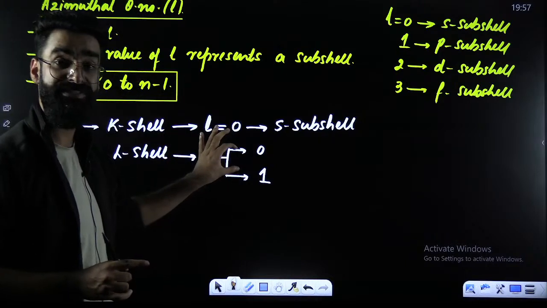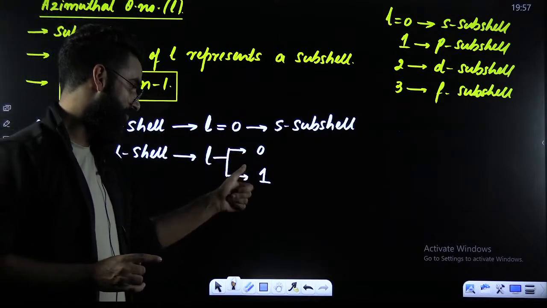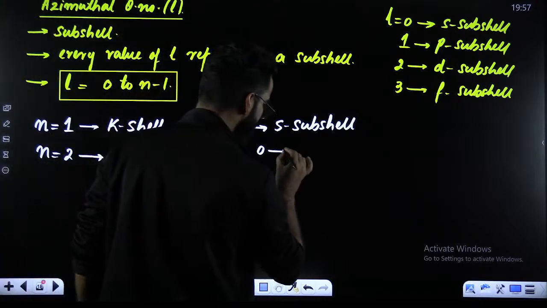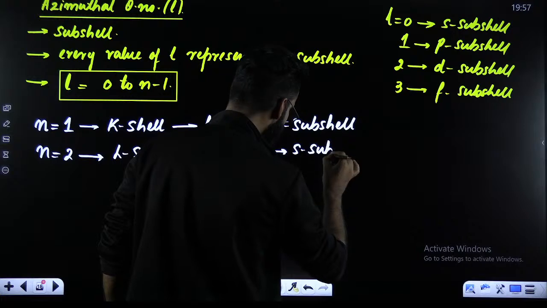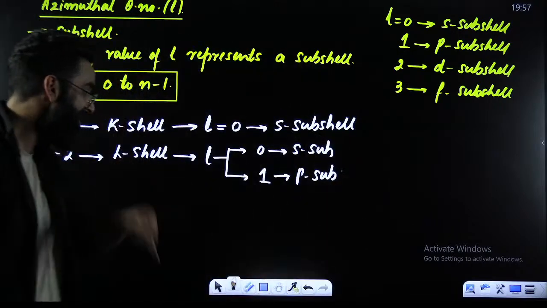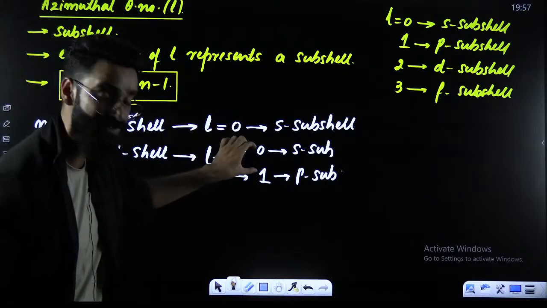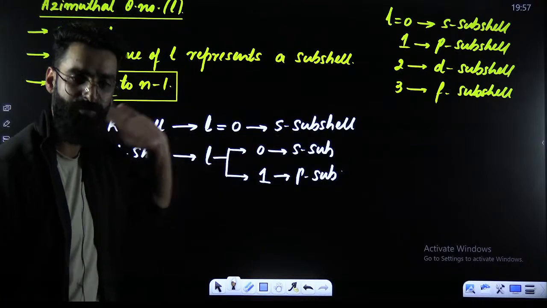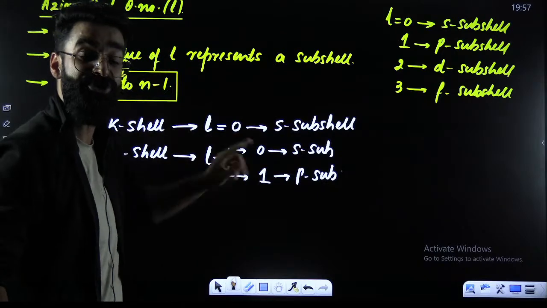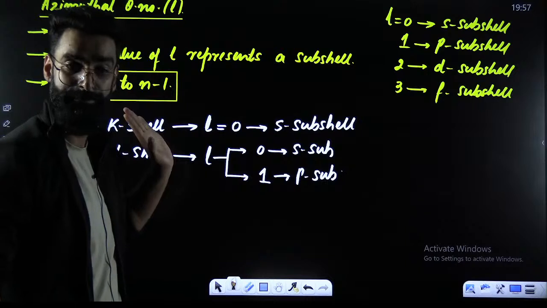L value 0 represents your S subshell, and L value 1 represents your P subshell. Perfect. So can I say in the second shell, there will be two subshells? One is going to be your S subshell and one is going to be your P subshell. In the first shell, there was only one subshell. In the second shell, there are two subshells, S as well as P.